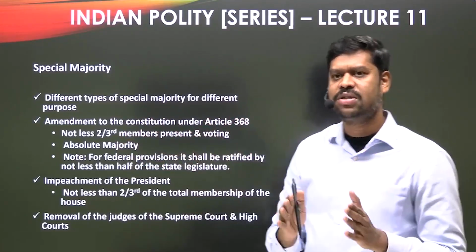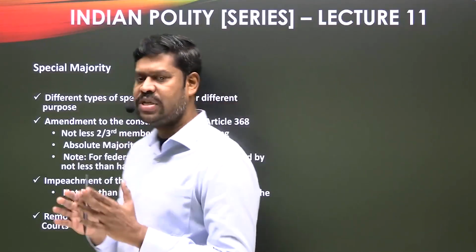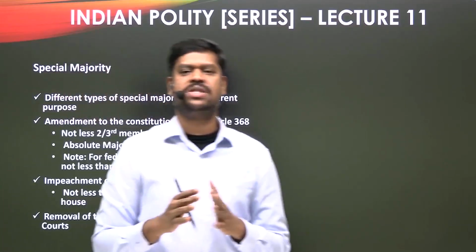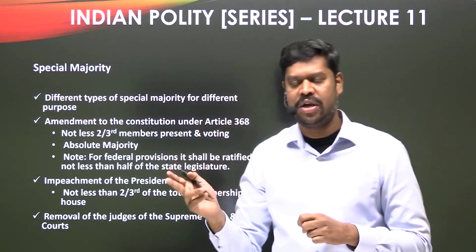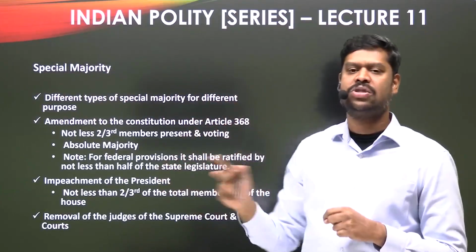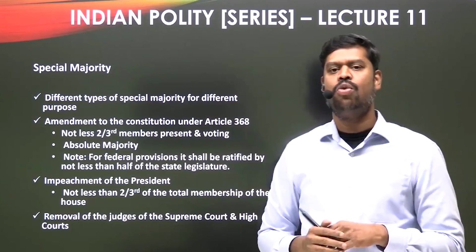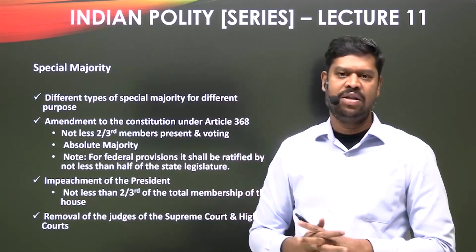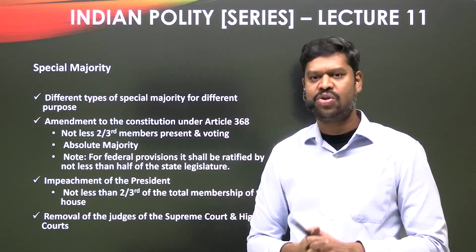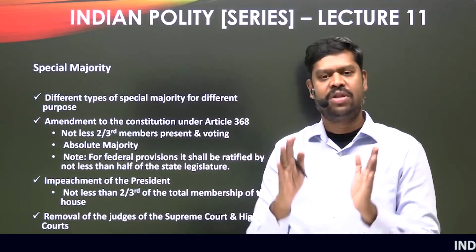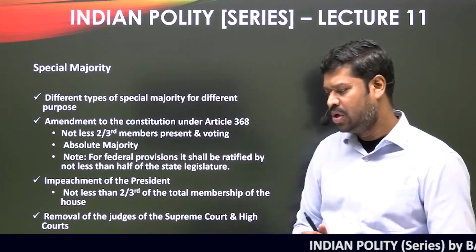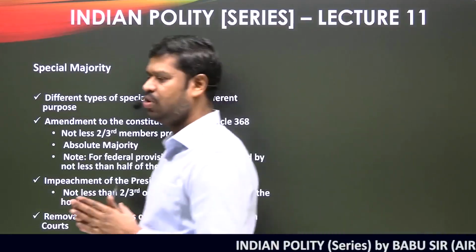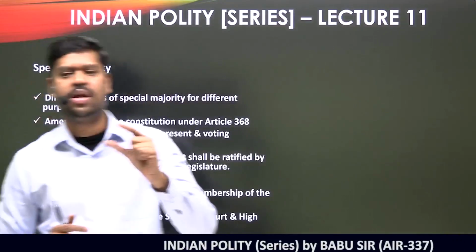So this is a very crucial thing. To call it a special majority, it has to be satisfied by both the houses of the parliament, and in both the houses it has to satisfy both the conditions. Only when both conditions are satisfied is it deemed to be passed with special majority with regard to a constitutional amendment bill. Is that clear to all of you?